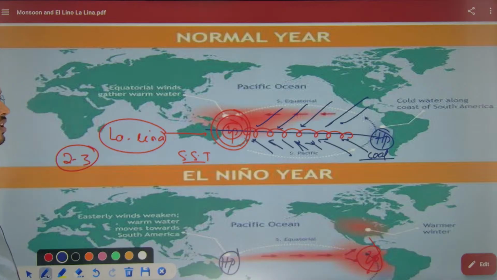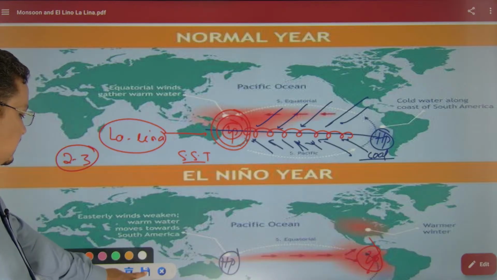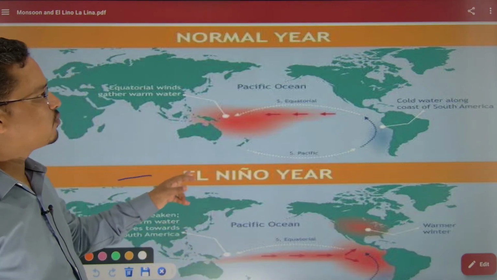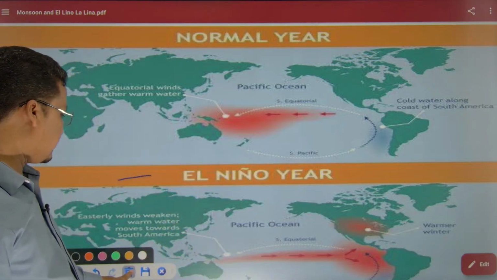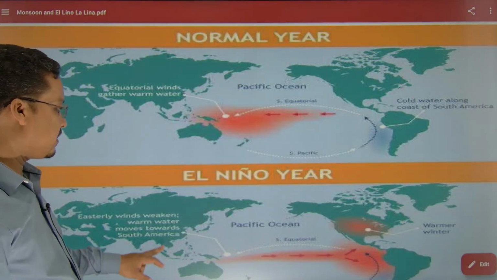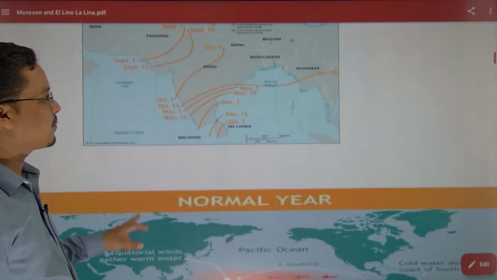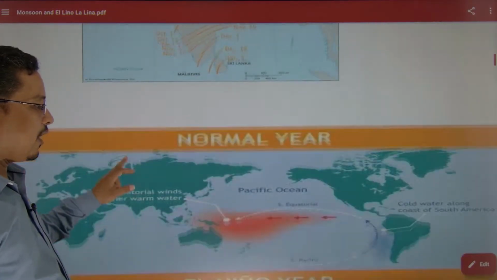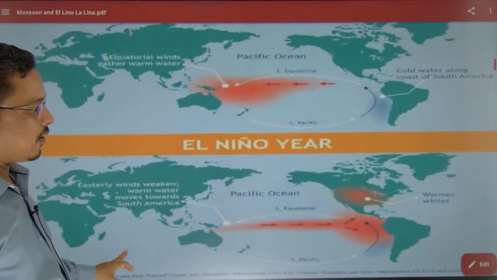Now we come to the impact. What happens with El Nino and La Nina? We are talking about El Nino and La Nina in such a way that the impact will be huge. Now what will have impact? What will be that El Nino impact? How does El Nino come to India? How does El Nino come to India?